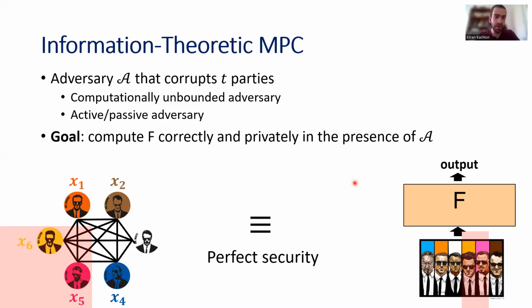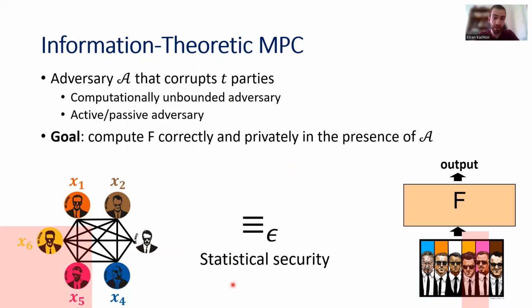Now, there are two kinds of security. There is perfect security, which means that whatever happens here can be perfectly simulated here. In particular, it means that in a real execution of the protocol, the parties always get the correct output. And there is also statistical security, which allows a very small error probability.